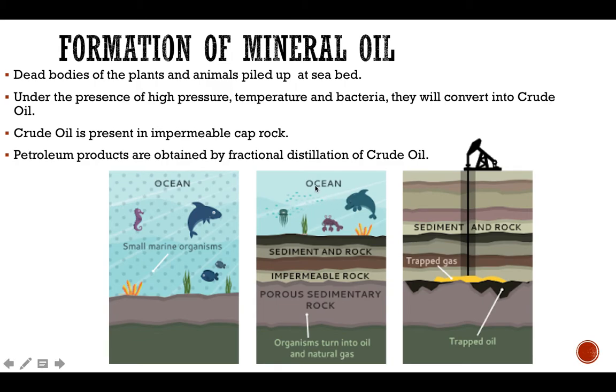How is mineral oil formed? Let's discuss that. When the dead bodies of plants and animals are buried or piled up at the seabed, due to high pressure and temperature, they convert into crude oil. This crude oil is present in an impermeable cap-rock, meaning between the rocks. Later on, this crude oil is extracted and then refined using a technique called fractional distillation.